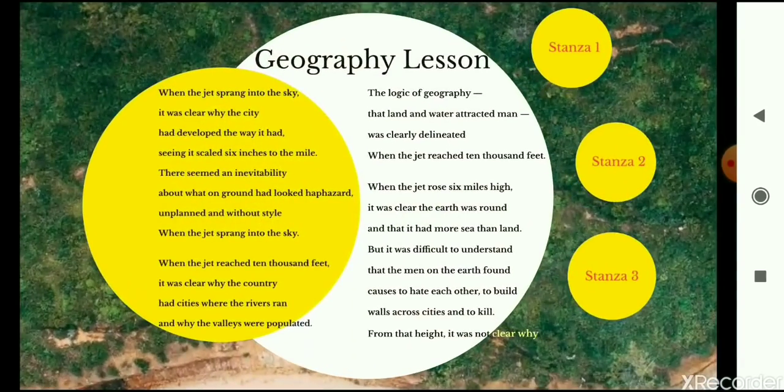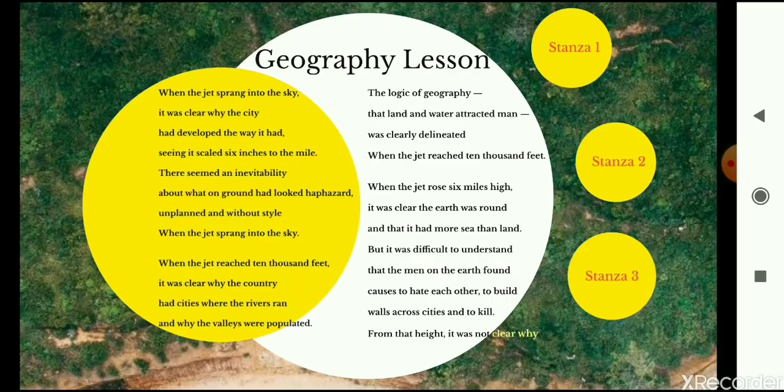You can pause the video right here and you can read it by yourself, or you can read it with me. Geography Lesson. When the jet sprang into the sky, it was clear why the city had developed the way it had. Seeing it scaled 6 inches to the mile, there seemed an inevitability about what on ground had looked haphazard, unplanned and without style when the jet sprang into the sky.